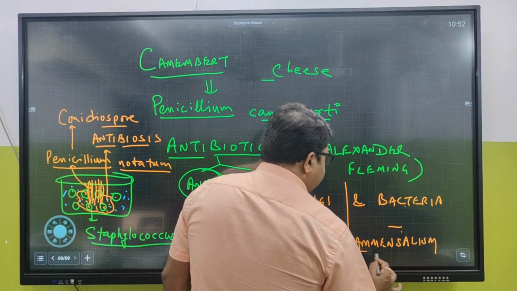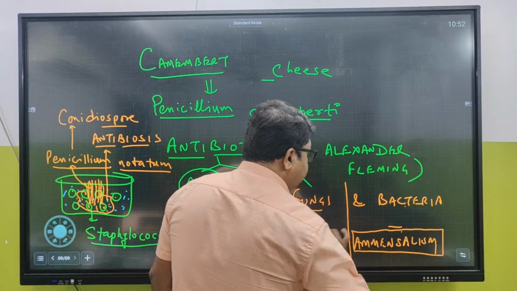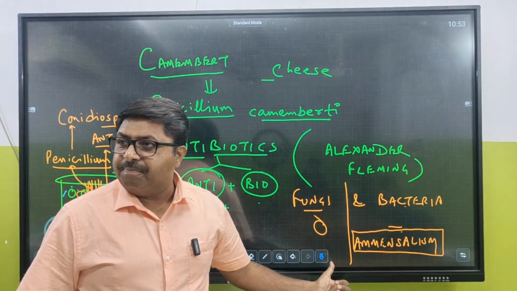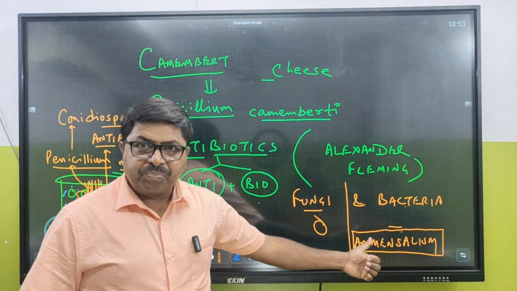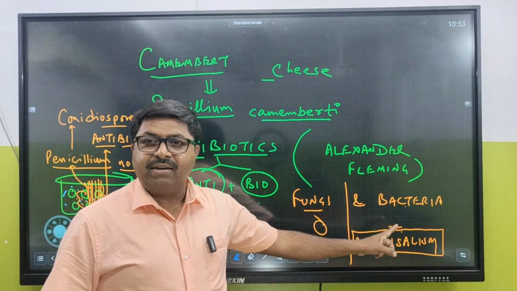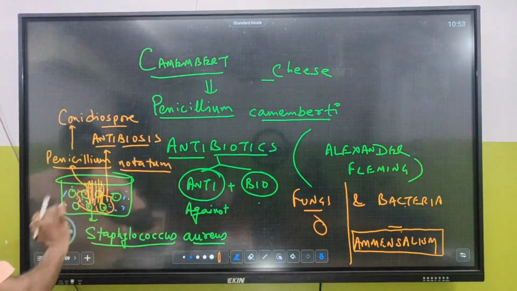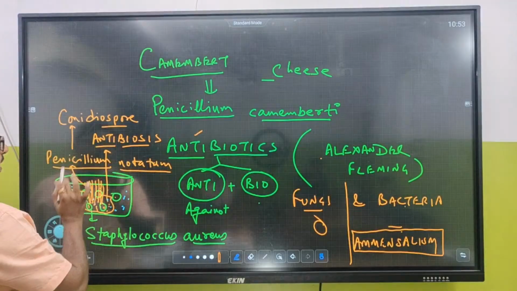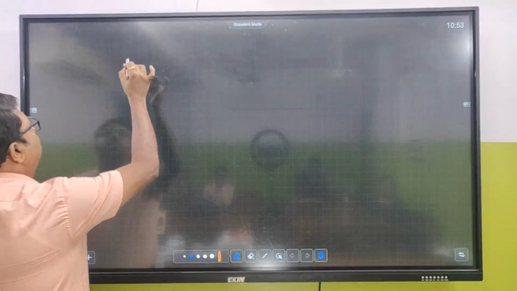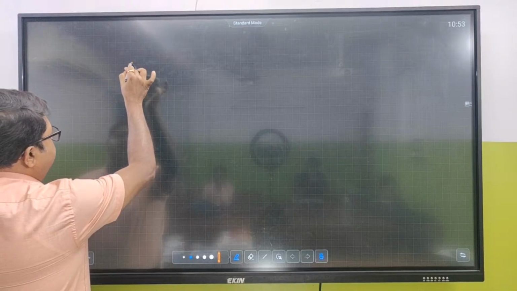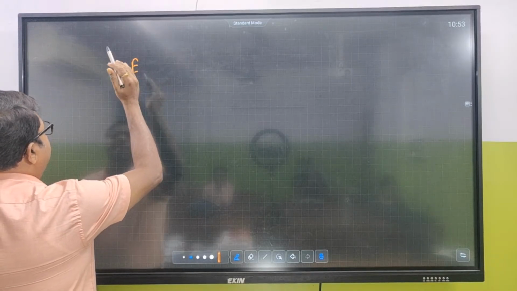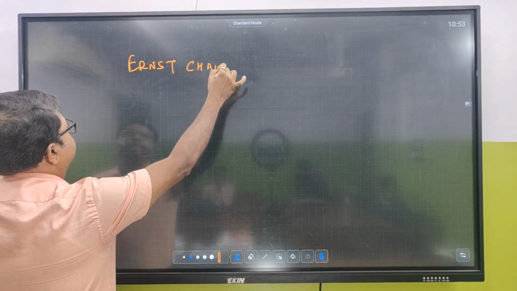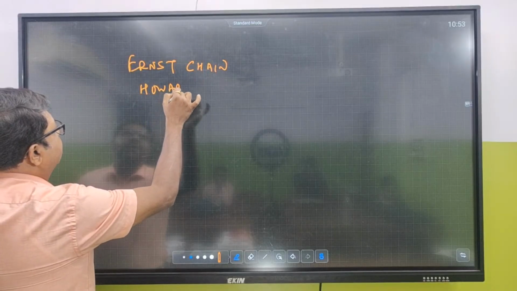So this kind of association is called amensalism. We are going to study the same in organism and population. In amensalism, the fungus is neither being harmed nor benefited by the presence of bacteria, but it is due to the fungus that bacteria are getting killed. Clear? So this is antibiotic. Alexander Fleming accidentally got this penicillin, and it was widely used in World War II, and the usage was developed with the help of three scientists: Ernst Chain, Howard Florey.